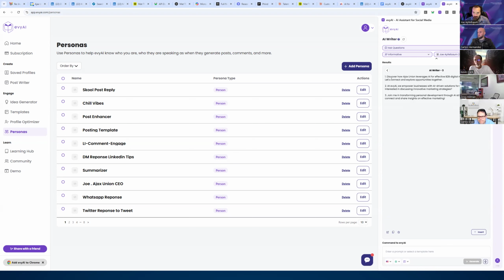Do you see that? Discover how Ajax Union leverages AI. At evyAI, we empower businesses. Da, da, da. Join me at Transforming Personal Development for the AI at Evergreen. Do you see that? It made 3 templates for me. Now I can give it even more instruction using the command to make something else, but do you see the way it was able to create those templates for me?